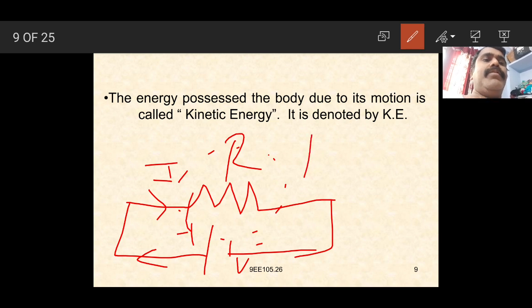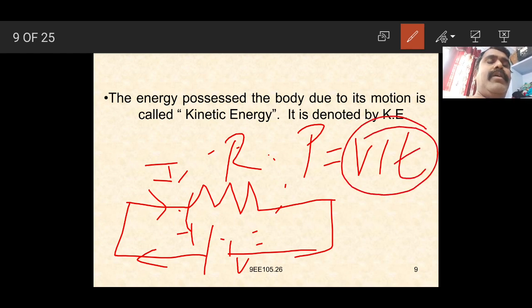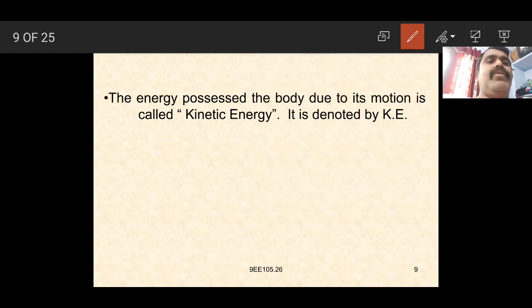So the energy is E equal to V into I into T. The voltage is applied and the current flows with respect to time. This is the total energy absorbed in the case of an electrical system. The energy in the case of a mechanical system is defined as follows: the force acts on the body, measured in kgs, to move the body through some distance. That is the mechanical energy.